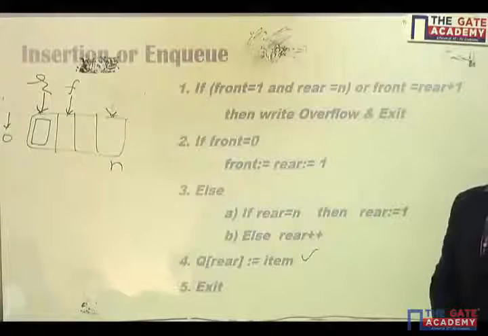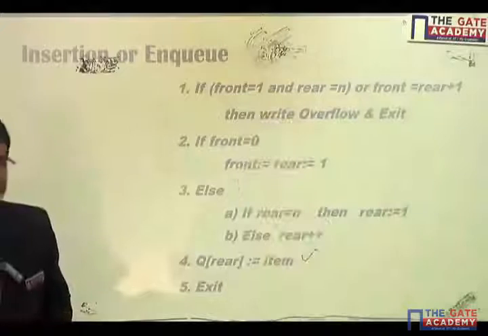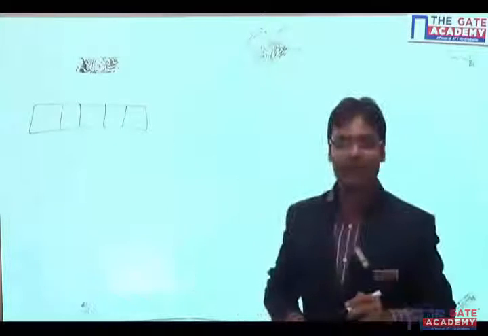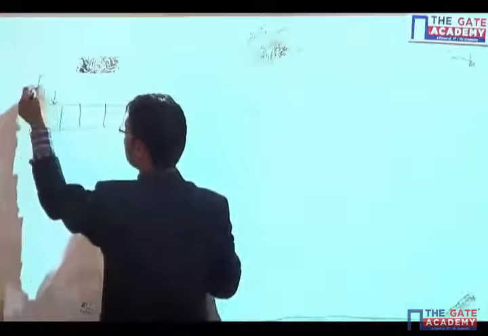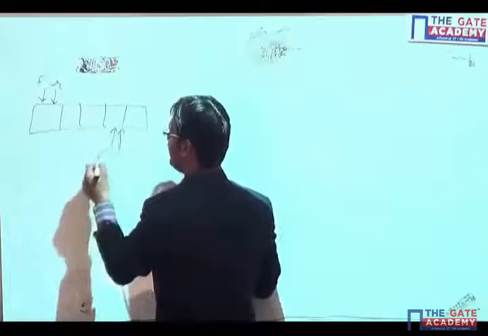This is the insertion, or enqueue. Next is deletion, or dequeue. How will we perform deletion or dequeue? First of all, just see. Let's say there is only one item in my list. Front and rear both are pointing to the same location.